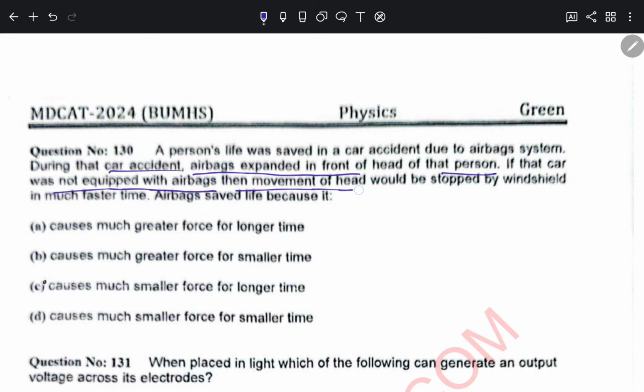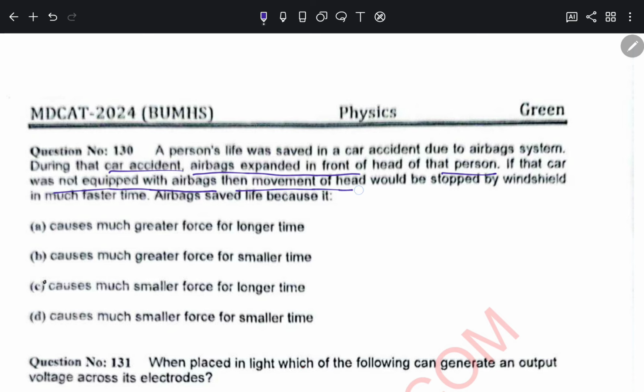In the first case, when we were taking BIL, sine 90 was equal to 1, but now sine 180 is equal to 0, and so the force will be 0.